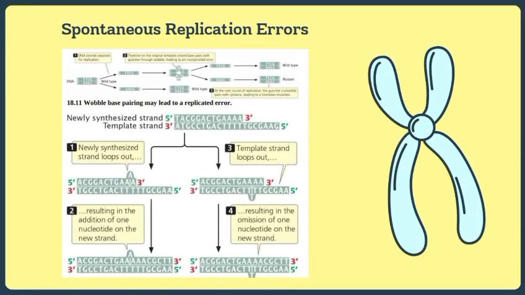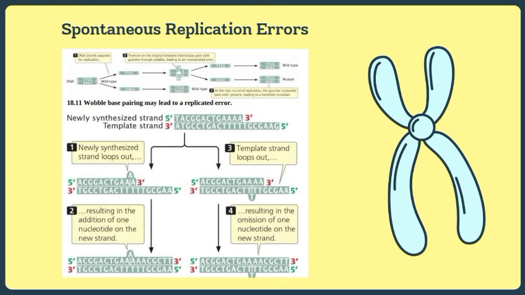And the next is spontaneous replication errors. The newly synthesized strand is 5 prime TACGGACTGAAAA 3 prime. The template strand is 3 prime ATGCCTGACTTTTGCGAAG.